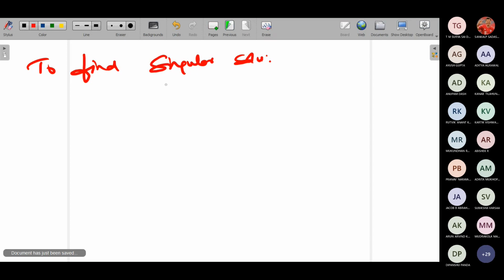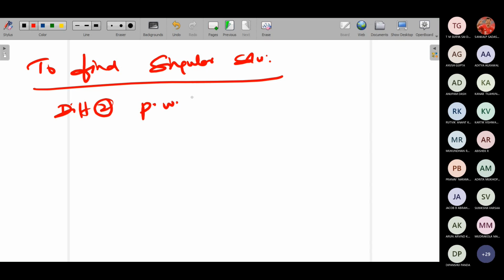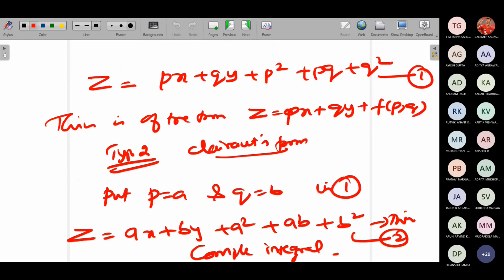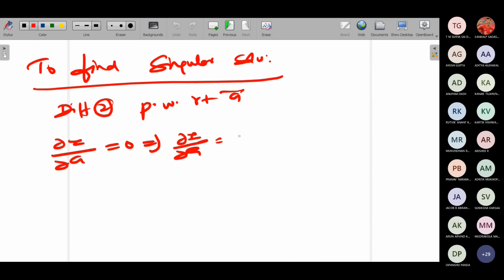So you'll get dou z by dou a equal to 0 implies dou z by dou a will be equal to, when you differentiate this partially with respect to a, x plus 2a plus b. So x plus 2a plus b equal to 0.